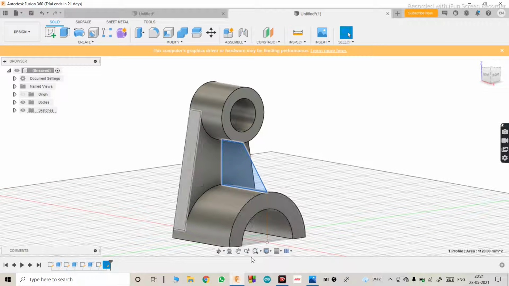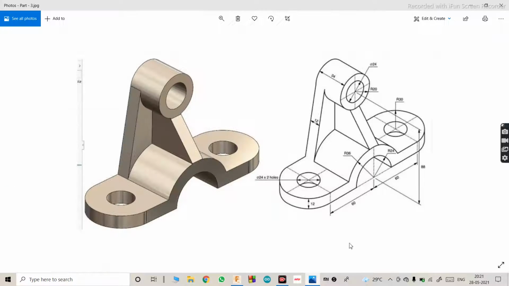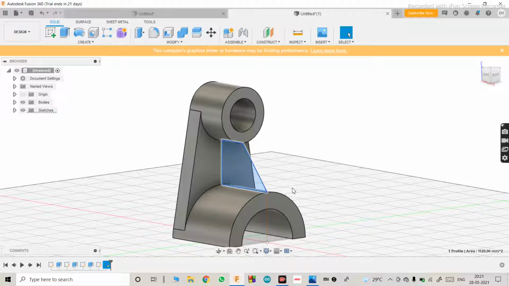Now select this. As you can see, this dimension isn't given, but you can assume this and this, both the dimensions are almost equal. So we'll make this thickness also 12.